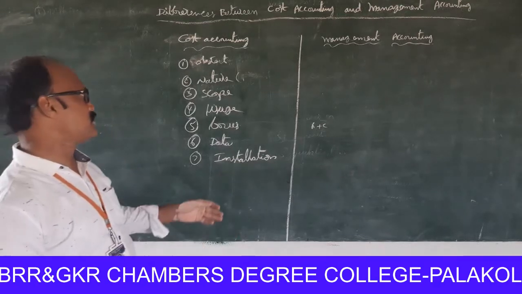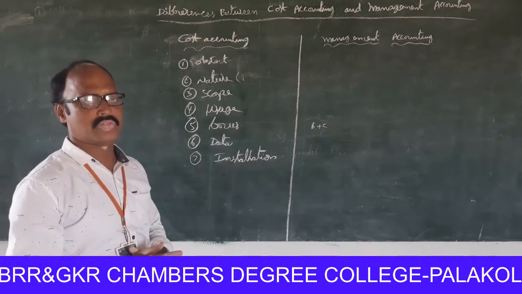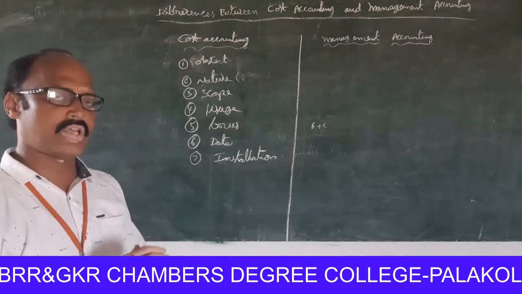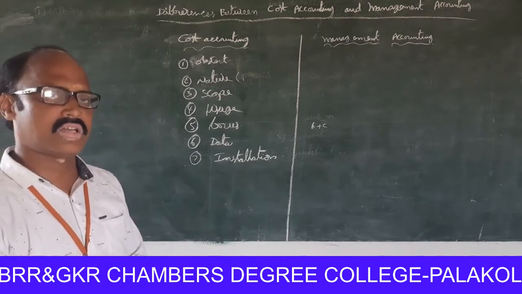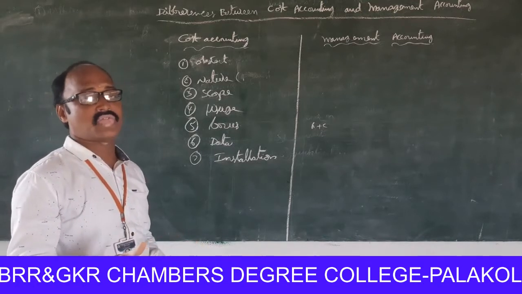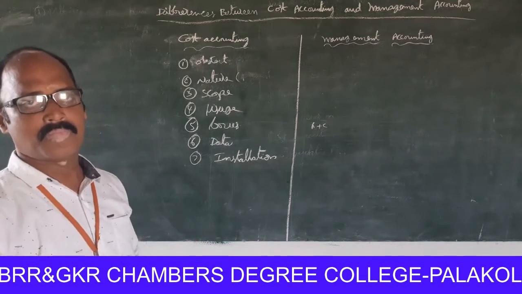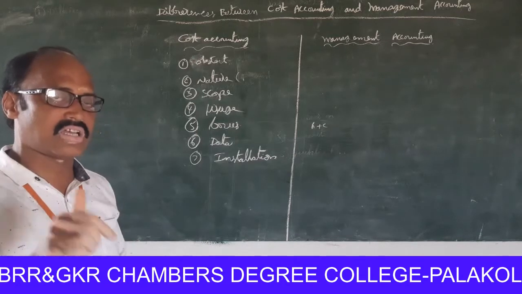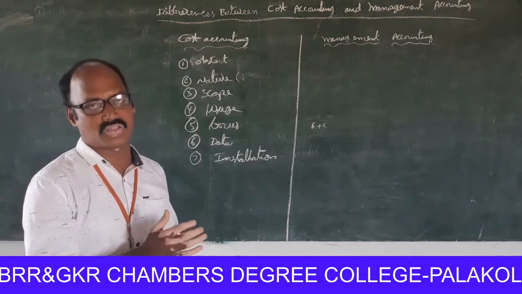For making the costing records, the financial reports are essential. So before installation of management accounting, cost accounting can work in the organization. But without installation of financial accountancy and cost accountancy, the management accountancy cannot survive in the organization.